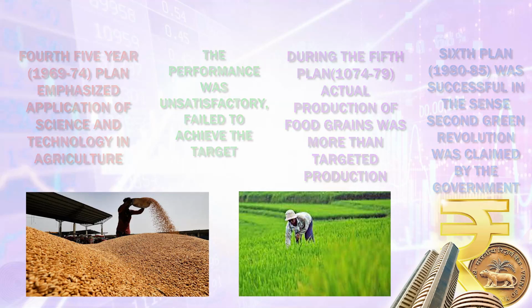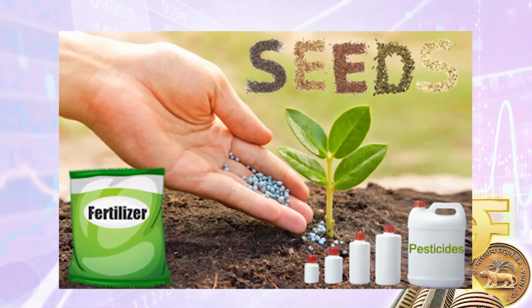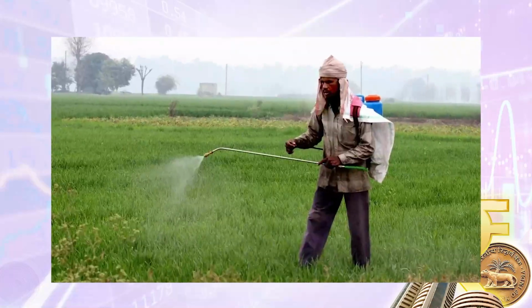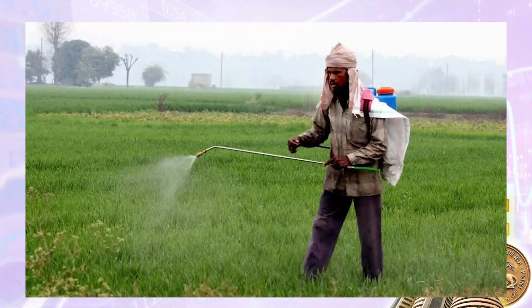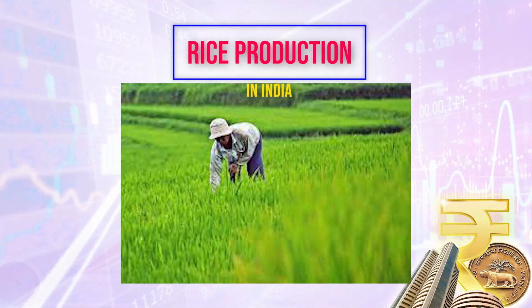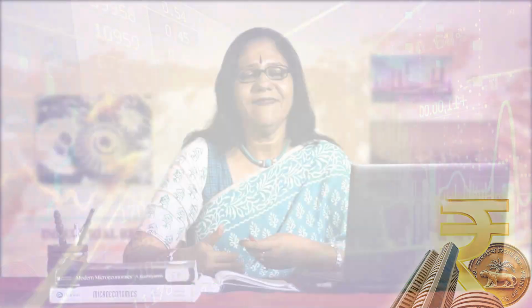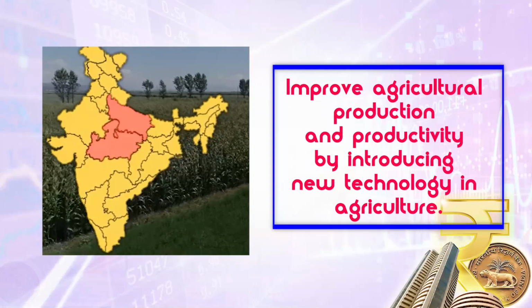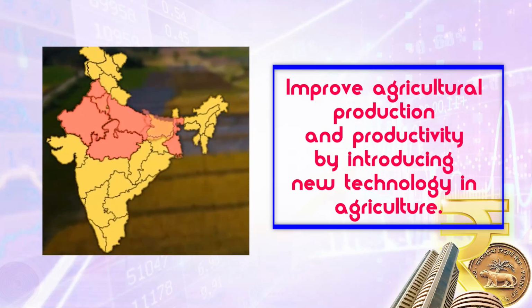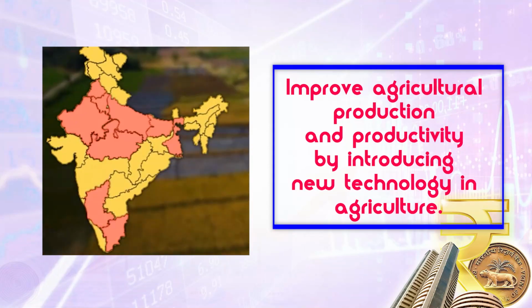And in that particular technology, for the first time, entirely new types of seed, fertilizer, and pesticides were used. For the first time, chemical fertilizer and pesticides were used in Indian agriculture. So therefore, record production took place in wheat and in some parts rice. But again, the benefit of this high yielding variety seed technology was not applied in each and every part of India.